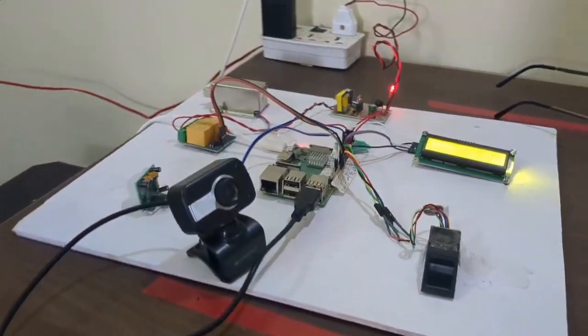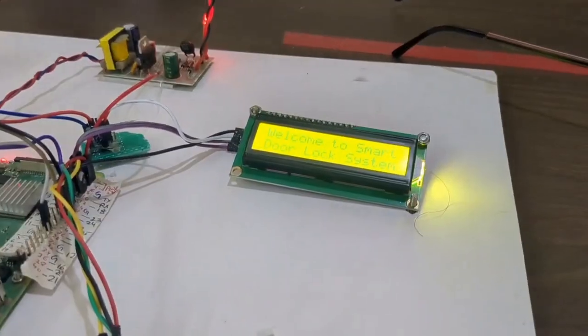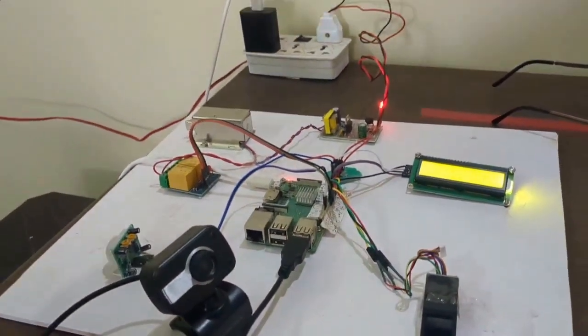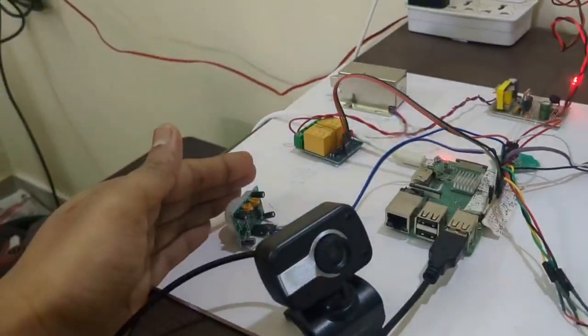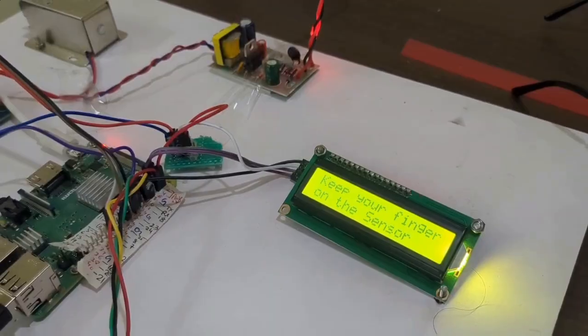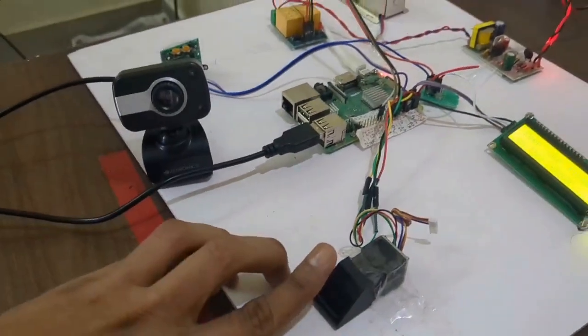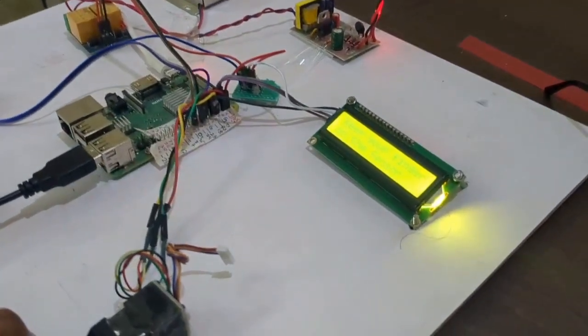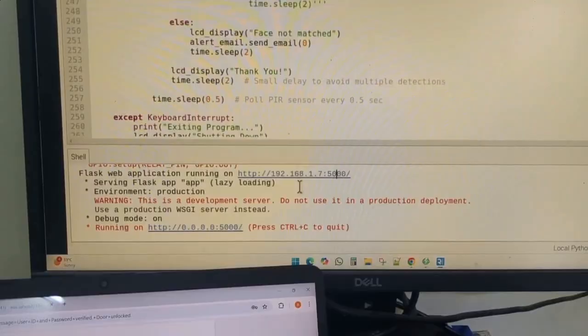This is our smart attendance system project using image processing. The main feature is a two-factor authentication system. Here we are recognizing the face using the camera, and we have a fingerprint sensor to recognize the fingerprint. Once both are authenticated, then the door will open.